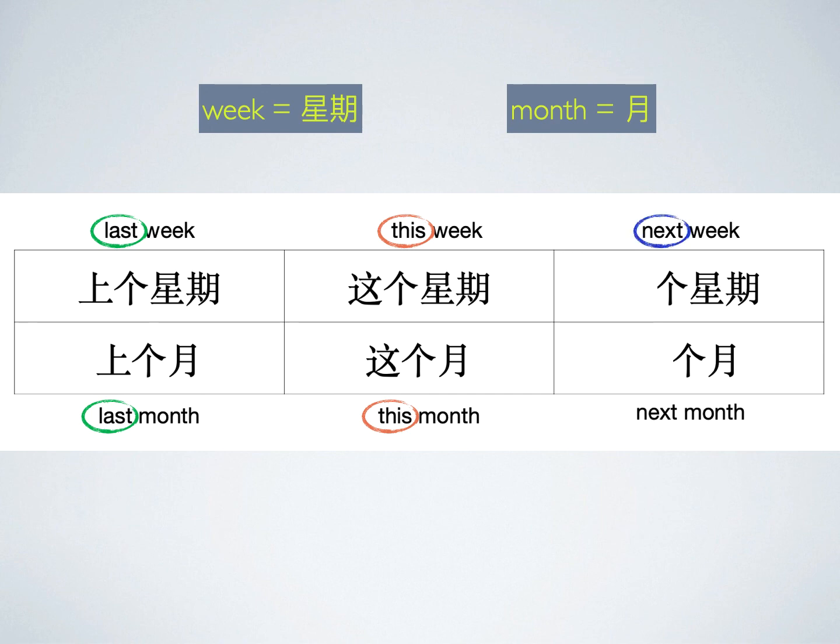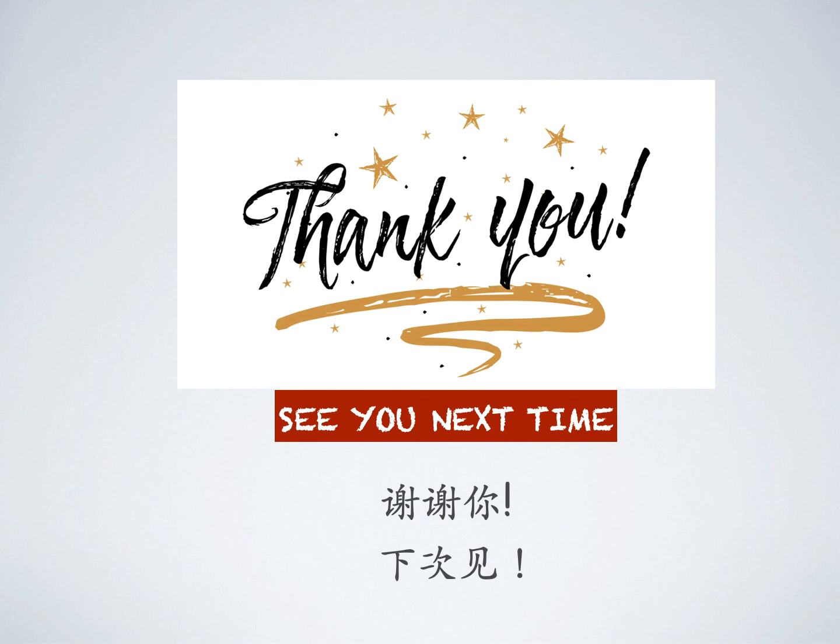And our next word is next. Next in Chinese is 下，下。 Next week is 下个星期。 Next month is 下个月。